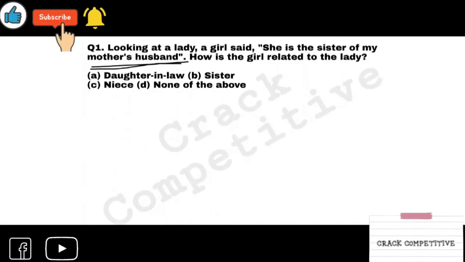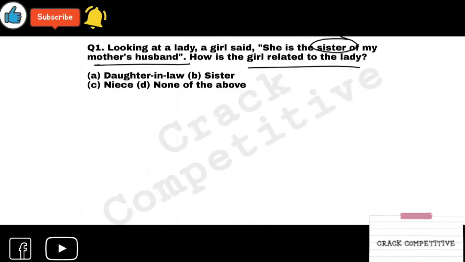So who is she? In this kind of question, you don't have to make a family tree. It will actually take time. You can also make it in your mind. In long questions, you have to make a family tree. Mother's husband is your father. Father's sister, who is your father's sister? Your aunt. And the question is how the girl is related to the lady.